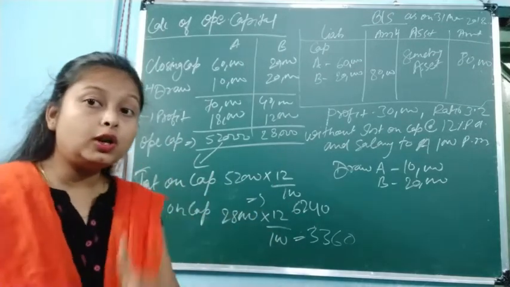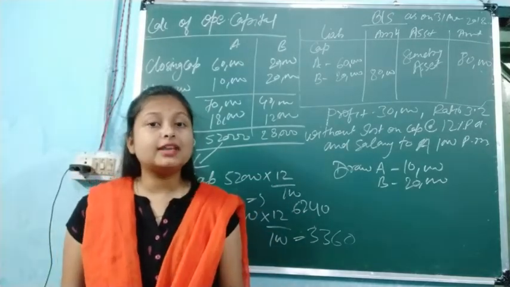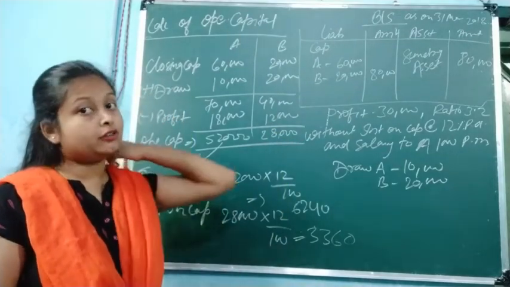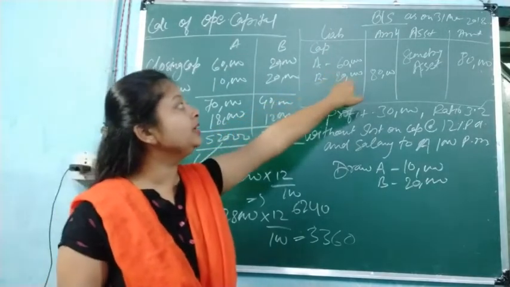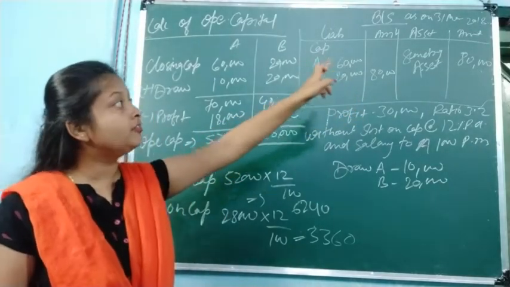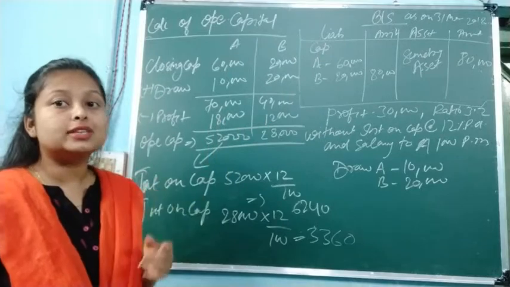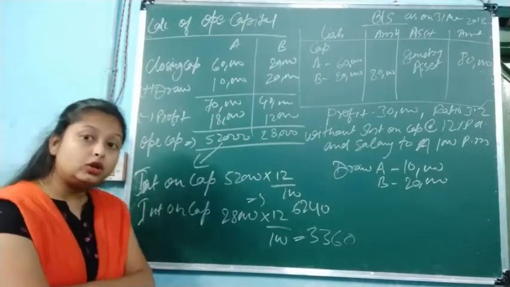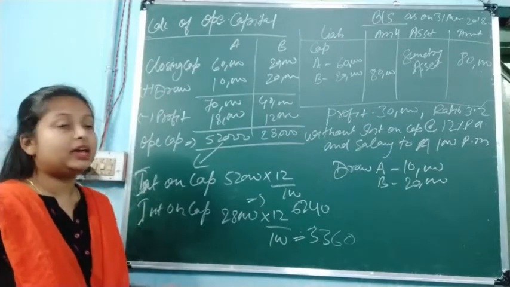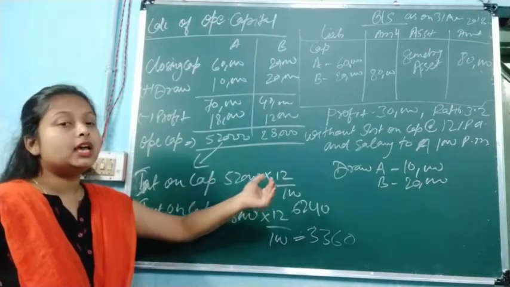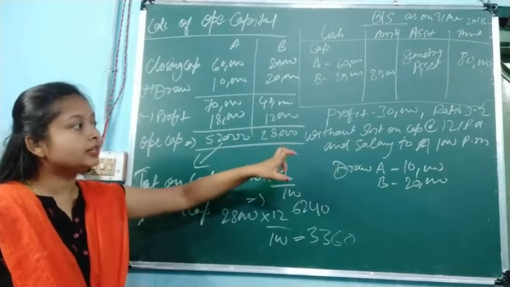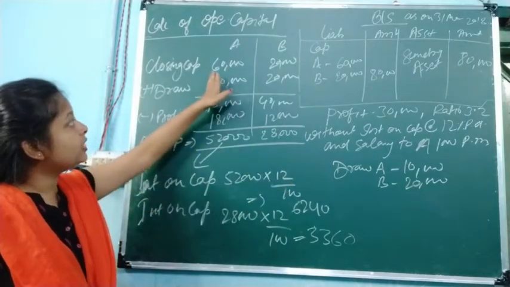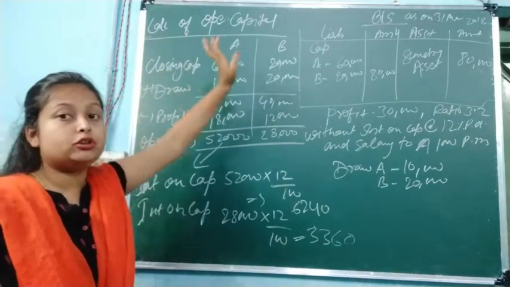As you all know, interest on capital is always taken on the opening balance of capital, and here we are getting the capital as on 31st March 2018. This is the closing capital. So firstly in this question we have to calculate the opening capital, and only then will we be able to adjust the wrong things which we have not yet made. We will make the corrections. Okay, so firstly we are going to calculate the opening capital.